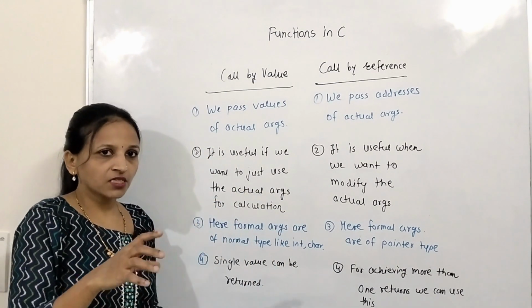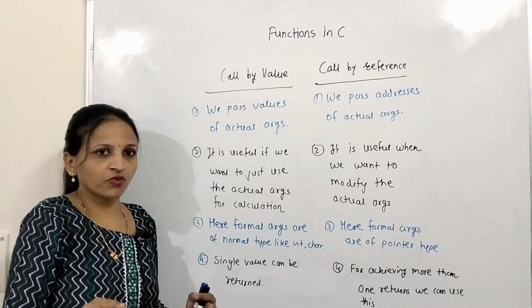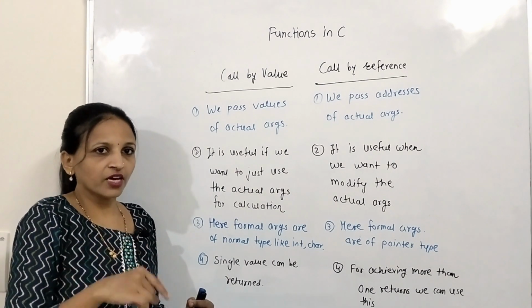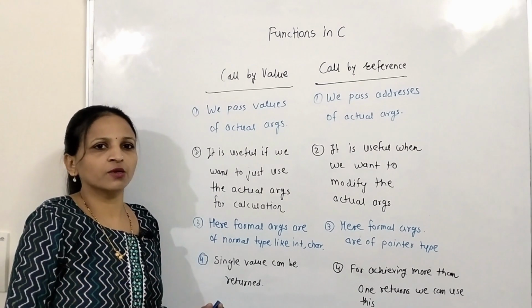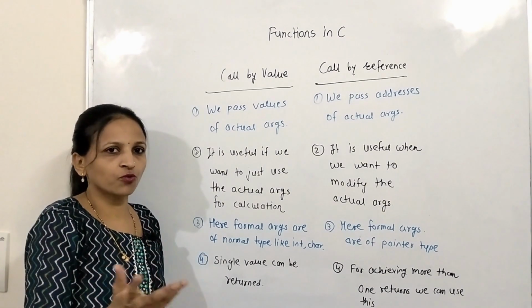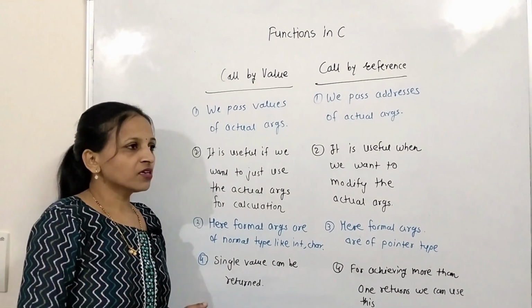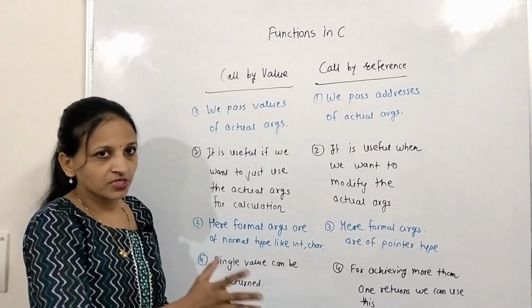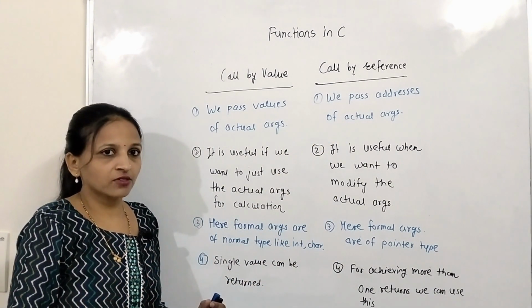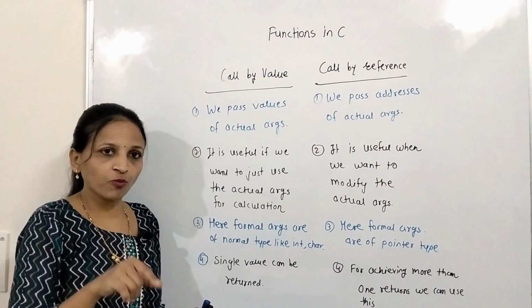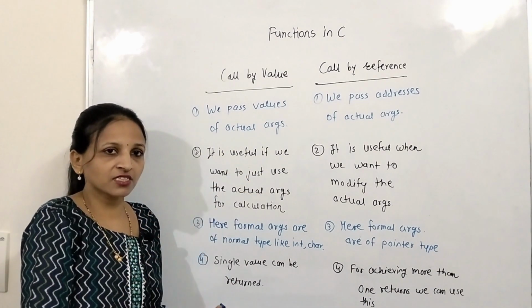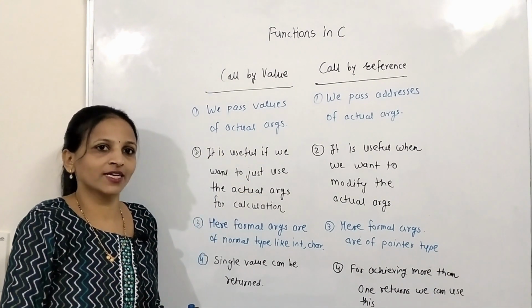Now the next one is the function definition header. If we are using call by value, then normal variables are used, like integer, character, float or any data type. But in case of call by reference, in the function definition header the variables are always of type pointer, because we are passing addresses. That's why only pointer variables can hold addresses.